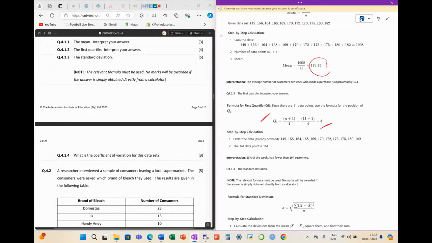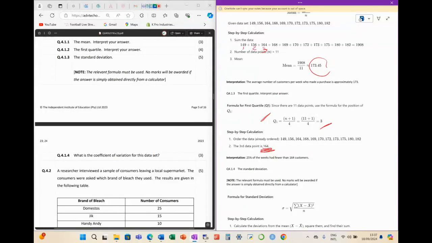Okay. 11 plus 1 divided by 4. That's 12 divided by 4, giving us 3. So we look for the third data point, in order: 1, 2, and then 3. Can you see that? So the interpretation: 25% of the weeks had fewer than 164 customers.